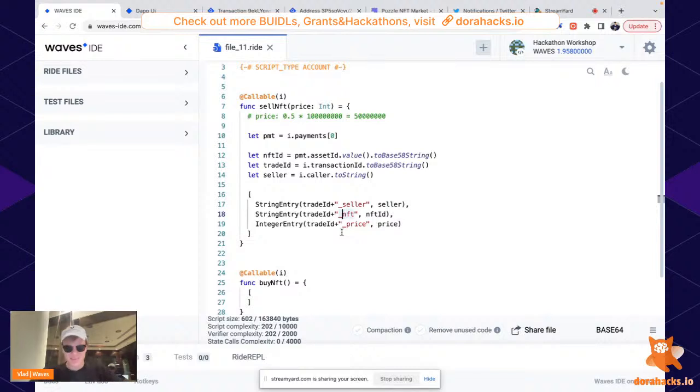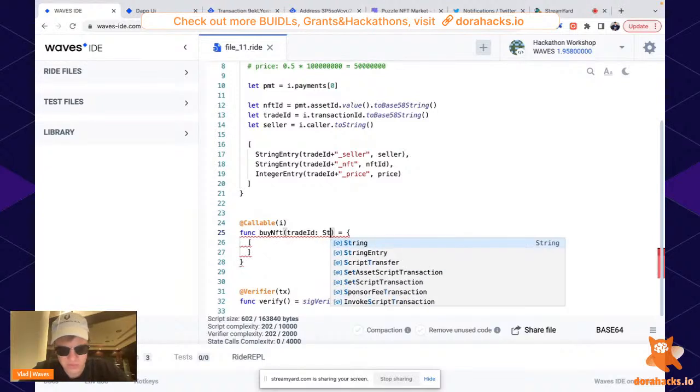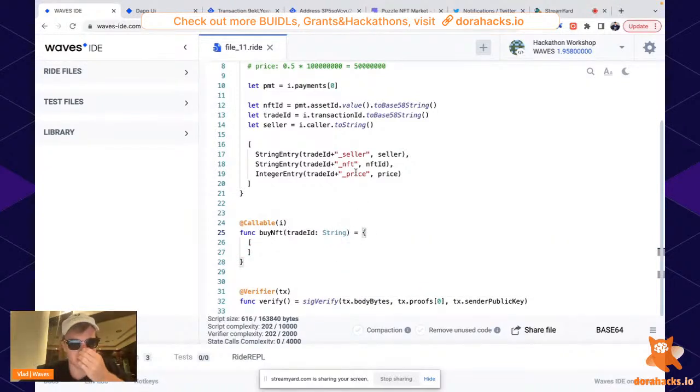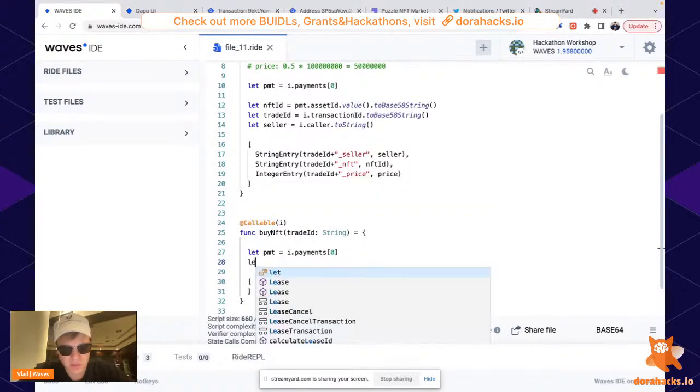Let's make the opposite. Let's make a function called buy NFT, so anyone can agree on this deal. Anyone, permissionless. For this, they need to say the trade ID, string, and give some payment. So it works in pretty much the same way. We have a payment. We need to check. Yeah, we need to know the price, right?